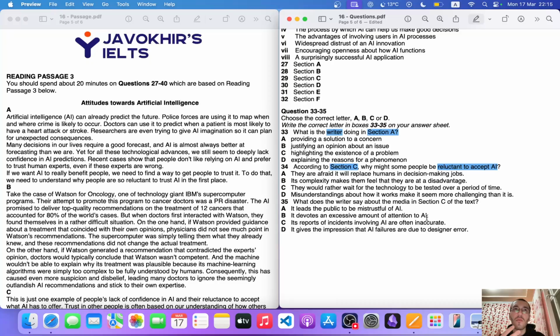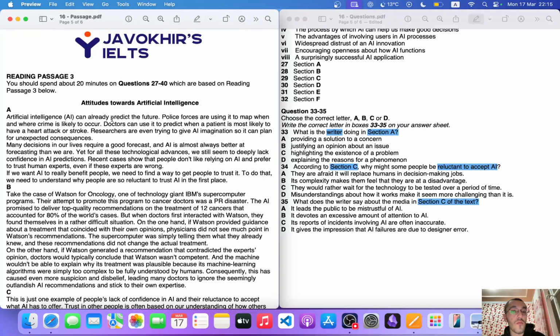They want to use AI, but they don't know if they have to accept the AI. They're kind of hesitant about it. So what does the writer say about the media in section C of the text? All right. So whenever you read the first sentence, just try to understand that the following sentence will have to explain the first sentence. Okay.